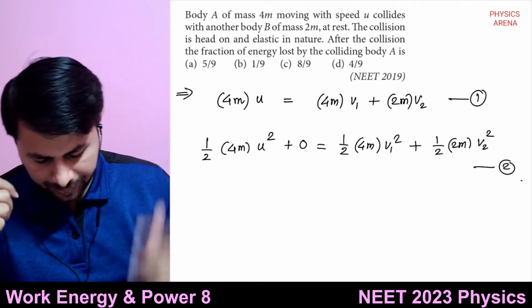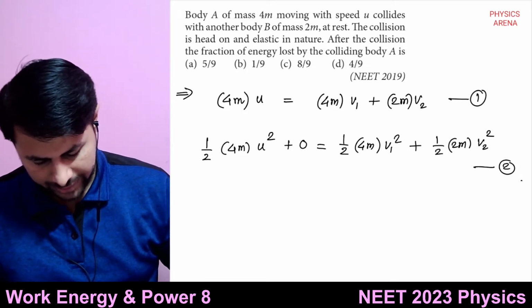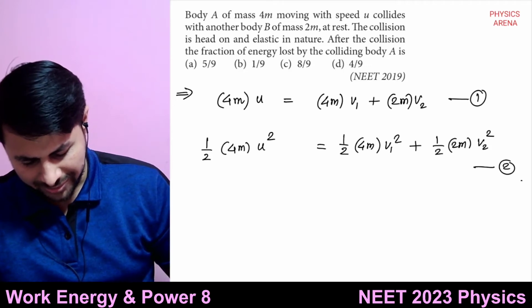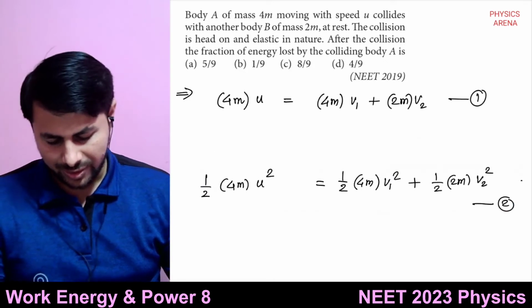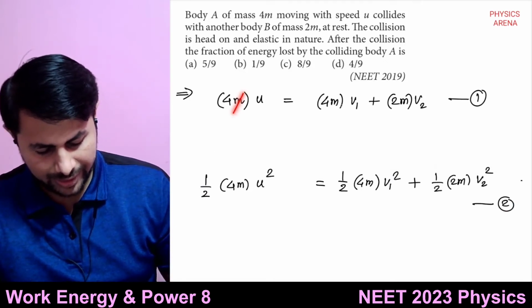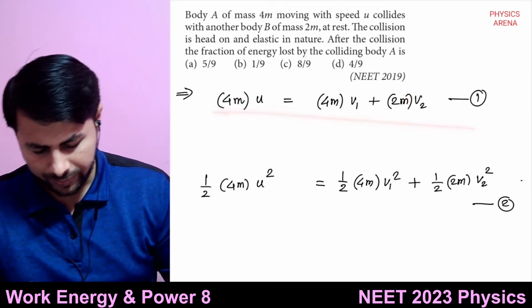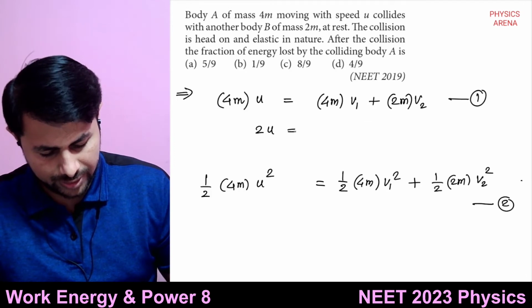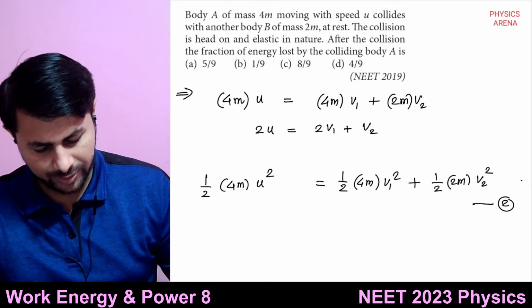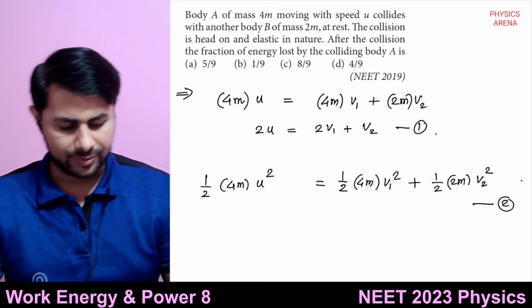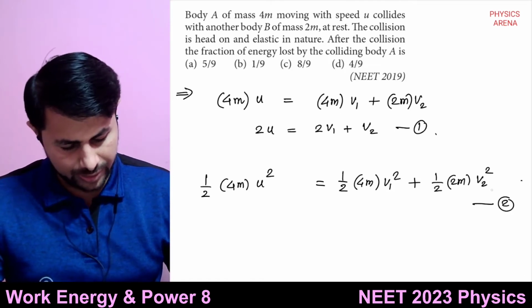We can simplify these equations, right? So first of all, let's get rid of the 0. So then what can we do here? So this m gets cancelled. Then we can divide this equation by 2. So 2 times u is equal to 2 times v1 plus v2. So let's call this one the first equation. Okay, and then we can substitute for v2 here.